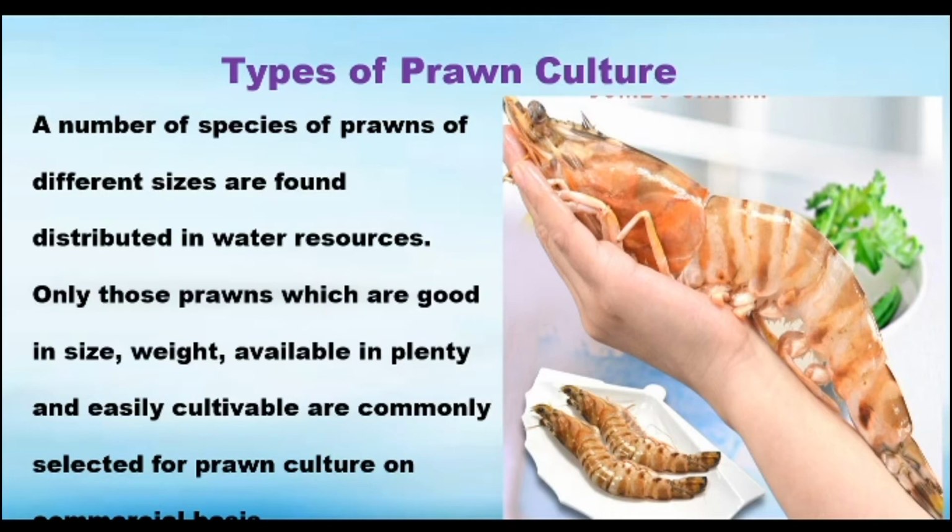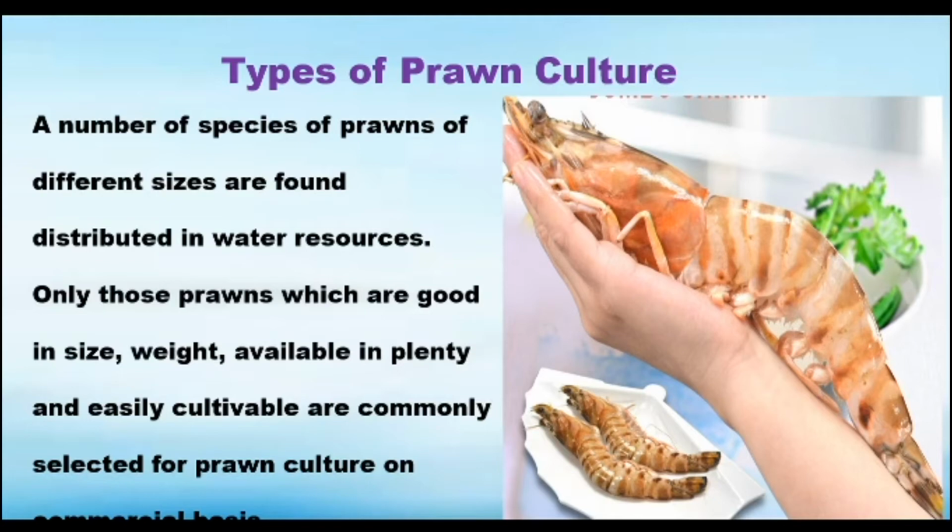So in our local market, if you go to buy the prawn culture, we will get only a small size of the prawn, because the big size of the prawns they will separate and export to foreign countries, because it has high value in the market.